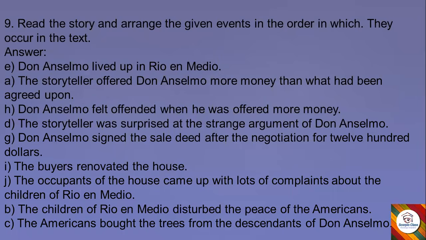The buyers renovated the house. The occupants of the house came up with lots of complaints about the children of Rio and Medio. The children of Rio and Medio disturbed the peace of the Americans. The Americans bought the trees from the descendants of Don Anselmo. So this is how the events which occurred in the text are arranged here in a proper order.